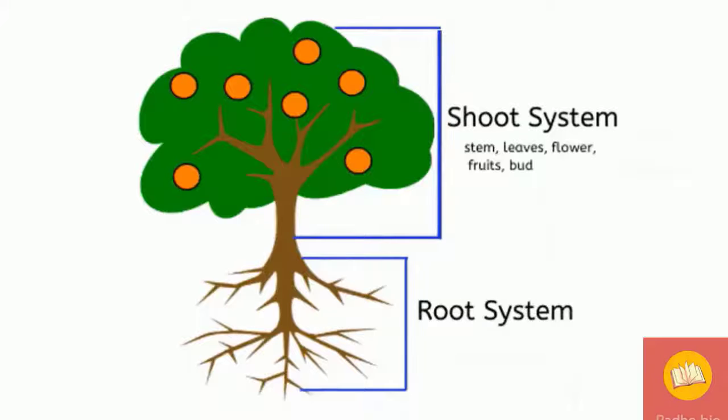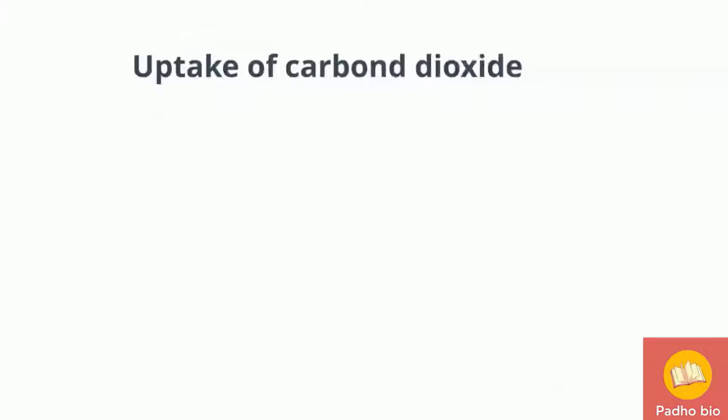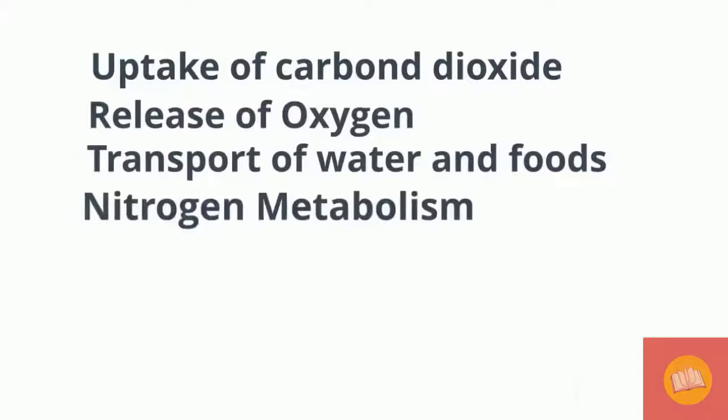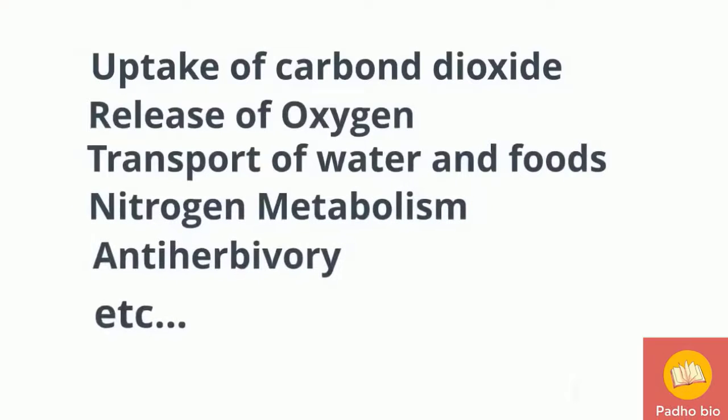We know that a plant is also a living organism. So just like any other living organism, plant also requires some metabolic processes such as uptake of carbon dioxide, release of oxygen, transport of water and food materials, nitrogen metabolism and anti-herbivore like activities, etc.